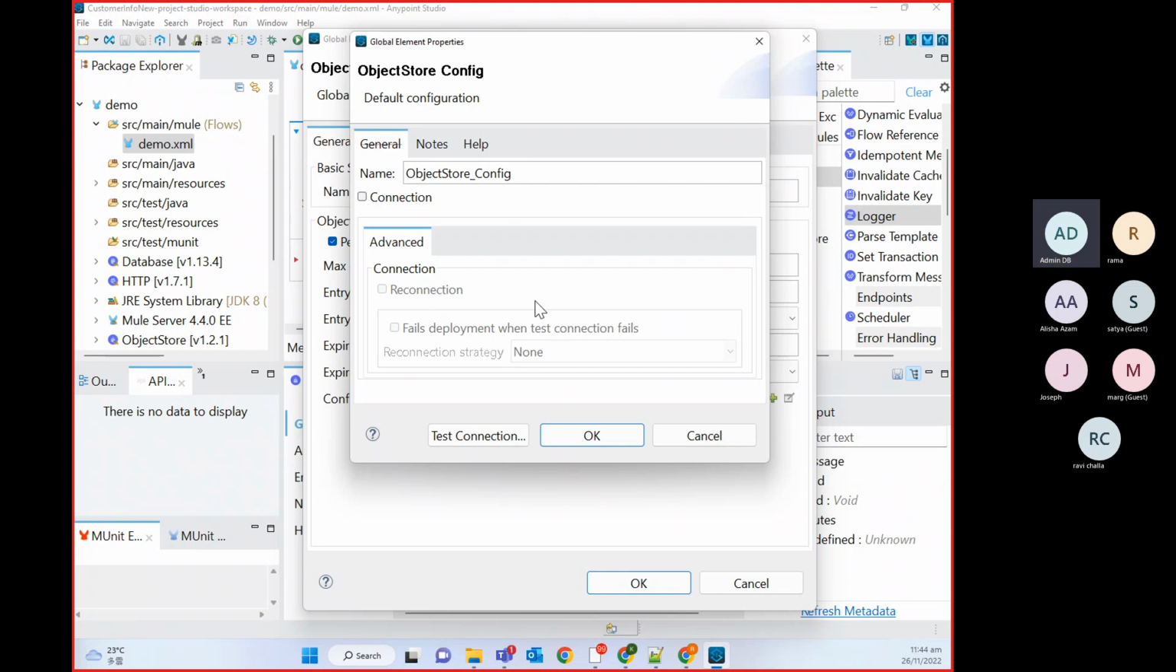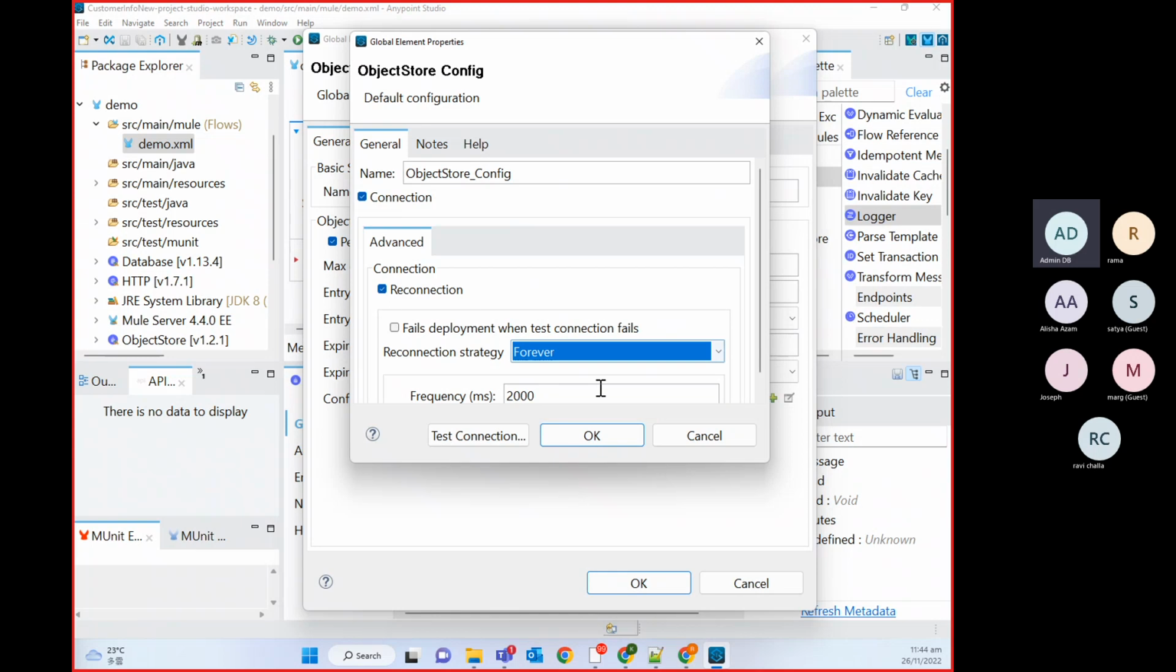Okay, so here you will configure some advanced settings, like what will happen in reconnection, if it fails, how you want to handle it. Here you can see we have three mechanisms to handle reconnection. One is none. There will not be a retry. If it fails, it fails. It will not retry to connect.